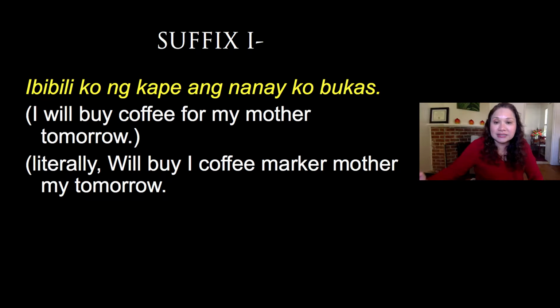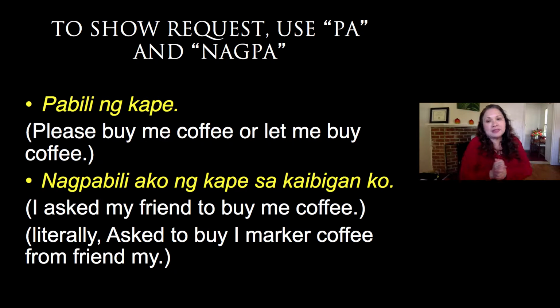Okay? Or you can say, ibibili ko ng kape ang nanay ko bukas. What does it mean? So, will buy I coffee, marker, mother, my, tomorrow. Now, what happens if you want to use verb affixes to show request? So here, you use the affixes pa and nagpa. So for example, you say, pabili ng kape. Notice the word pabili. The affix pa here means please.